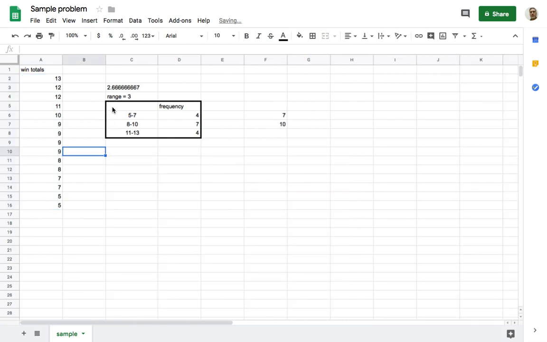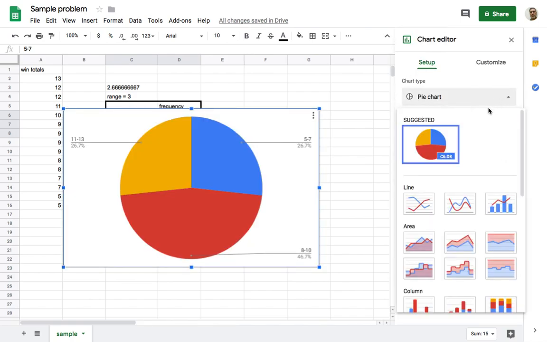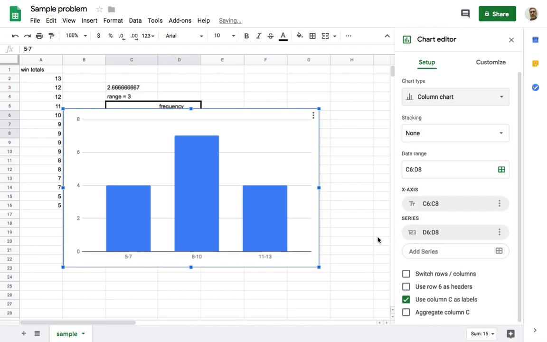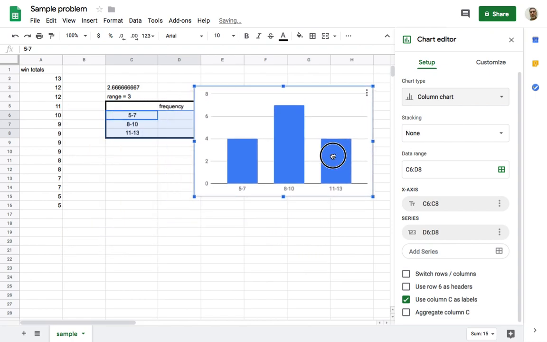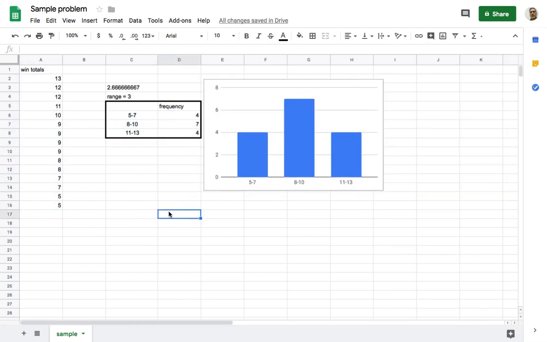No, remember the day we did that assignment? They gave you the frequency distributions. The homework gave you the frequency distributions. So we highlighted this, and then you click on chart, and then you can go to a column chart. And there's how many times they won between 5 and 7 games. And there's how many times they won between 8 and 10 and 11 and 13. So highlight your pivot or your frequency distribution, not your number of wins, to get your chart.